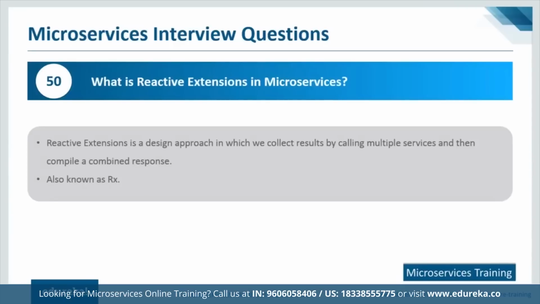So this brings us to the last question of today's session, that is, what is reactive extensions? Now, when you talk about reactive extensions, these are an approach which lets you collaborate your results. So what they do is they bring in or collect all the results by using multiple services, and then they combine these results or compile these results together to give you a combined effect. And there is a short abbreviation that is used for it, which is called as RX. So yes, this is what a reactive extension is.